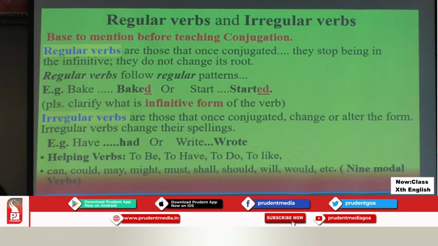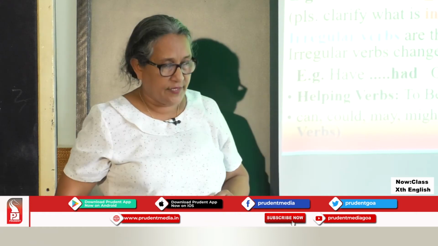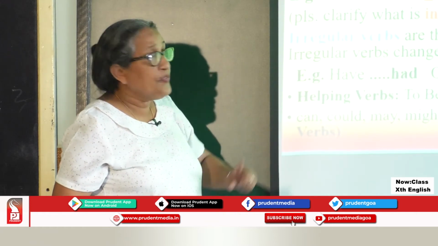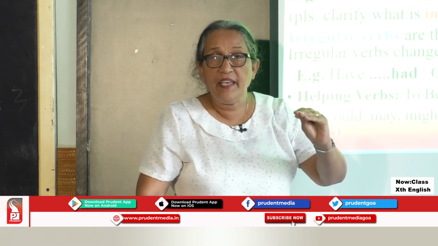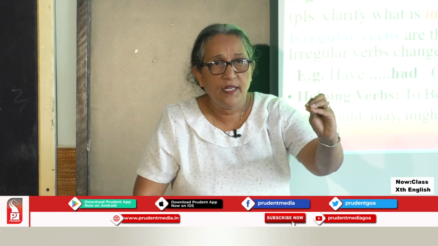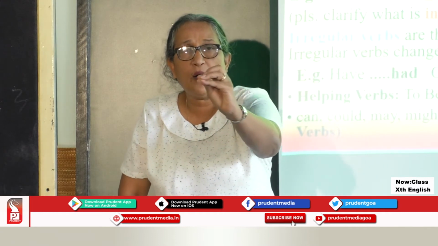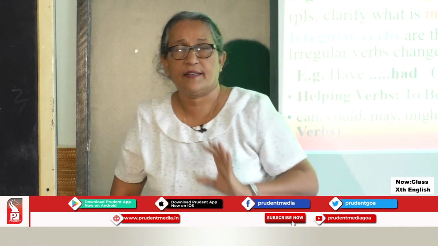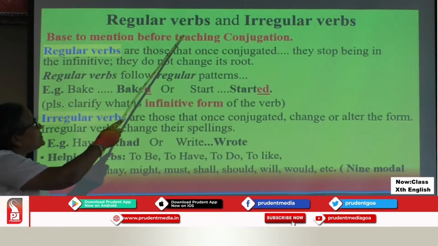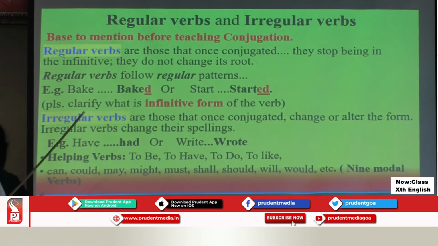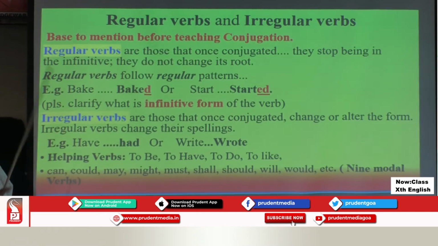Because I want to connect you with the verbs, conjugations and tenses. We've understood what are verbs. Verb is a word that talks to you about action done. Now, verbs can be regular verbs, irregular verbs. Verbs can be main verbs or helping verbs.